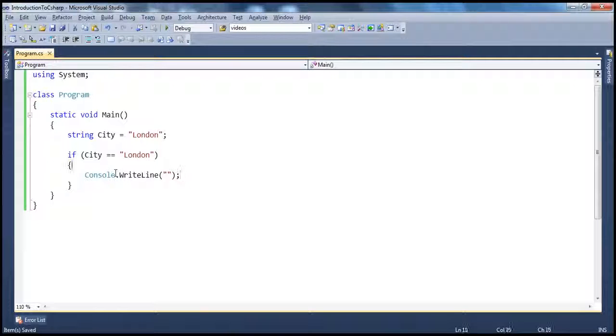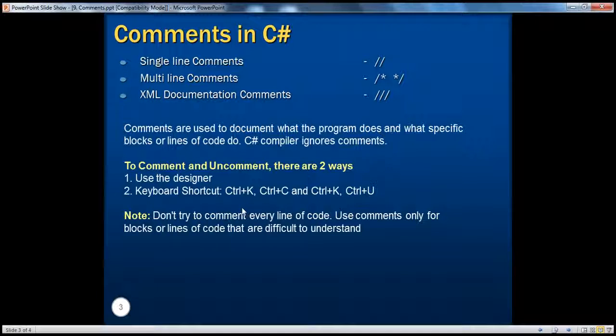Now somebody put a comment here, if city is London. There's no need to do this because this code is self-explanatory, so we don't have to comment this line. Use comments only if the piece of code that you're trying to explain is complicated. If it's straightforward like this, we don't have to comment that. It's just a waste of space and time.